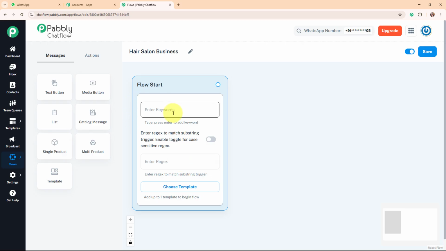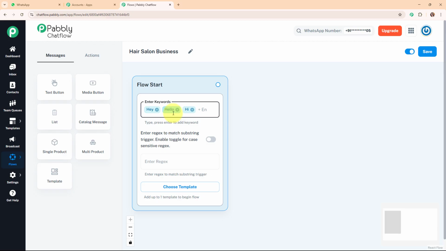So here we will choose trigger type as keywords, meaning the chatbot will activate when a user's message contains specific words. So here we are going to add the keywords as hey, hi, hello. So here I'm going to type the keyword first and then I'm going to press the enter to make it a valid keyword. Alright, so now here I'm going to add the other keywords that are hello and hi. And now whenever a user sends a message with these words, the chatbot will detect it and trigger a response.